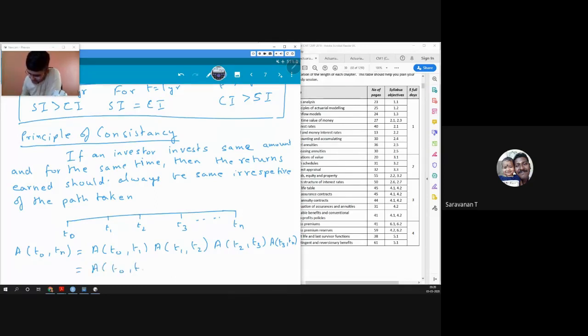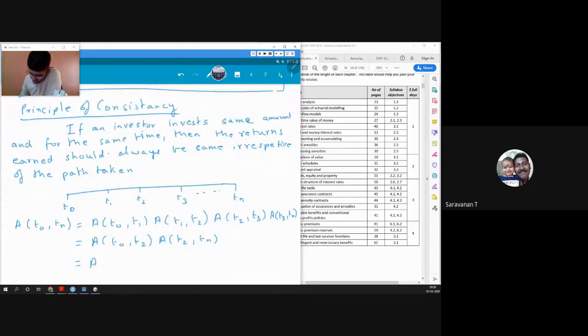Irrespective of the path taken, whether I go in this manner or whether I go from T0 directly to T2 and then from T2 to Tn, or from T0 to T3 and then from T3 to Tn, it should not matter.